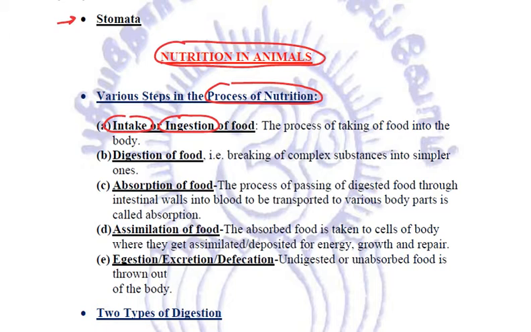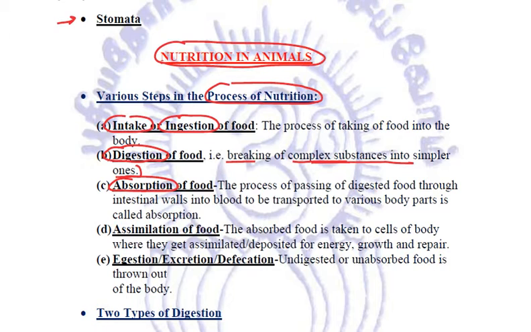This food consists of complex molecules, so the second step is the digestion of food, that is, the breaking of these complex substances into simpler ones. Once digestion has taken place, the absorption of food will occur. That is the third step in the process of nutrition.